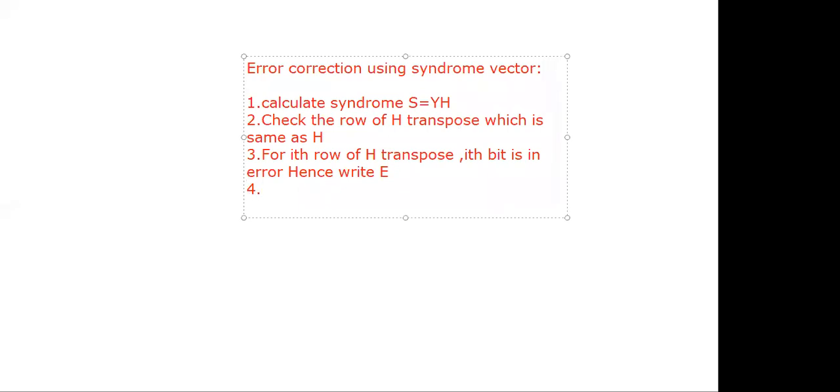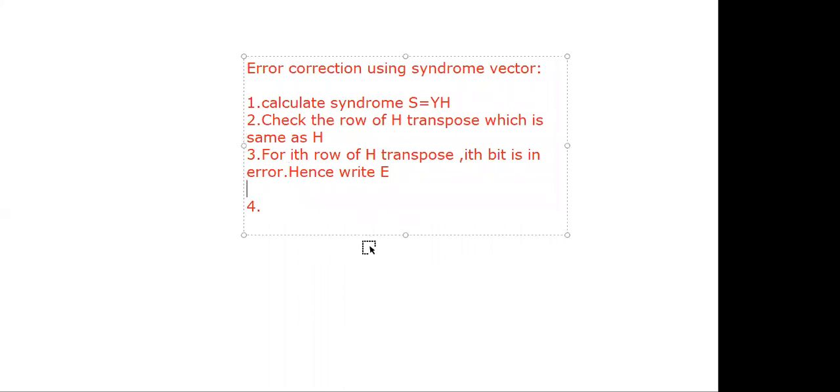For example, if the syndrome matches the ith row of H transpose, the meaning is that there is an error in the ith position. Hence, you have to write the error code vector. Suppose first row, error in the first bit; second row, error in the second bit; third row, error in the third bit, and so on. Based on that, you write the error code vector.